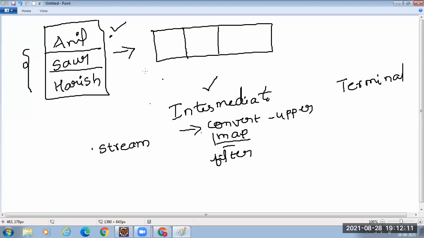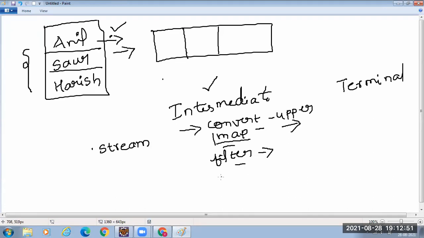Suppose I want to filter only those strings which start with Anil or follow some other logic. So one thing we have discussed is mapping, which converts strings in lowercase or any case to uppercase. The other operation is filter, where based on some condition, I want to filter the contents of the stream.